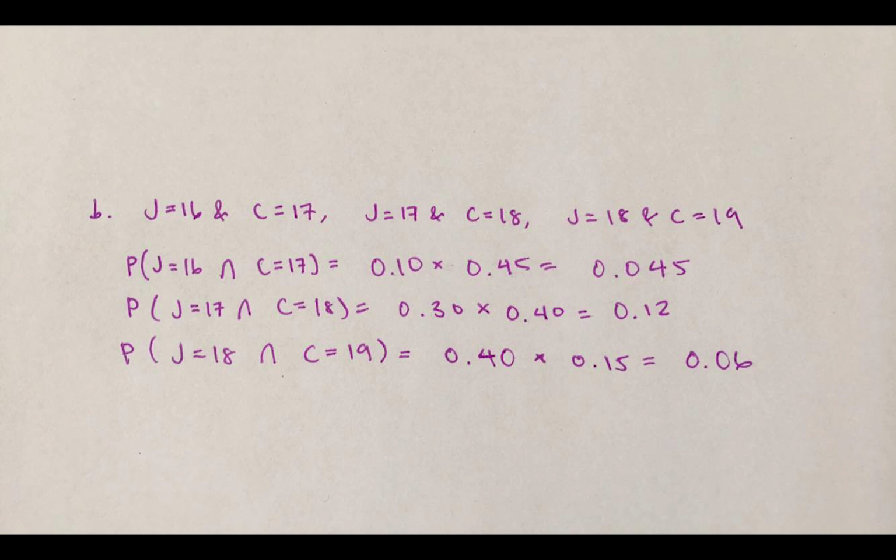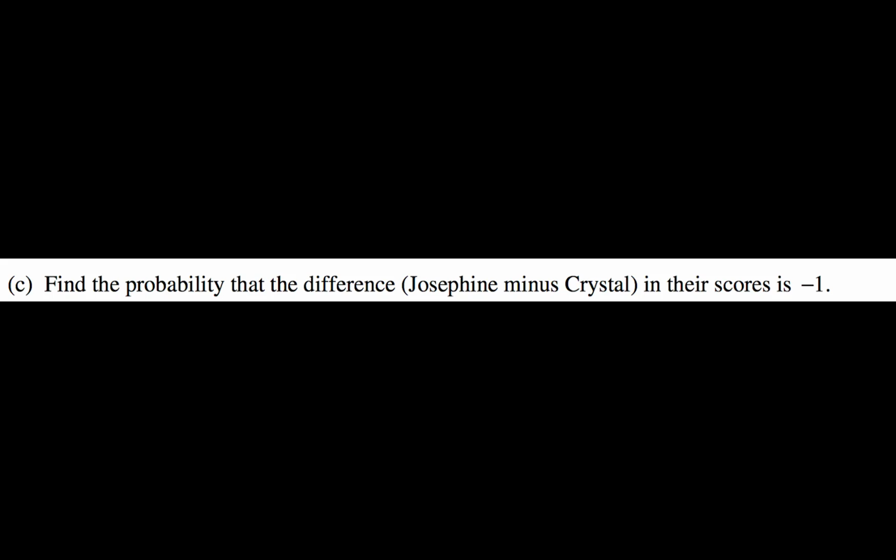The probability of the first combination occurring, Josephine 16 and Crystal 17, is the probability of Josephine getting a 16 times the probability of Crystal getting a 17. So that's 0.1 times 0.45 equals 0.045. We do the same for the other two and get a probability of 0.12 of Josephine getting a 17 and Crystal getting an 18, and 0.06 of Josephine getting an 18 and Crystal getting a 19.